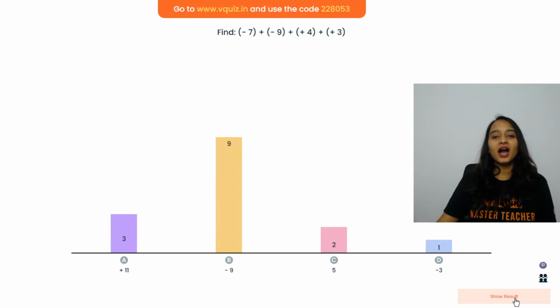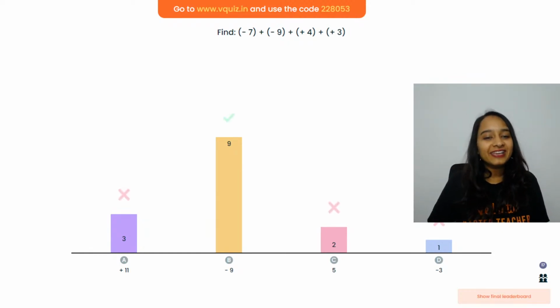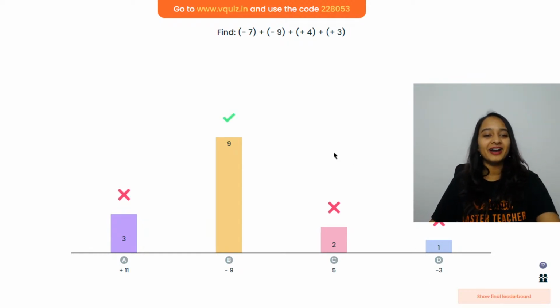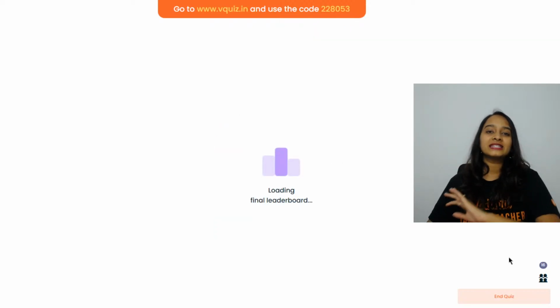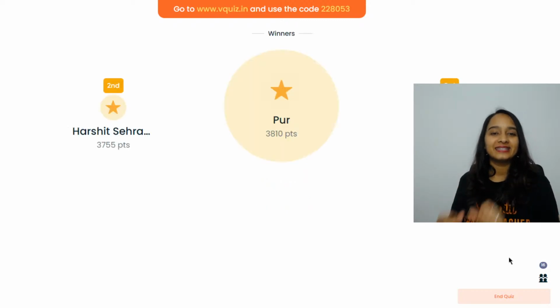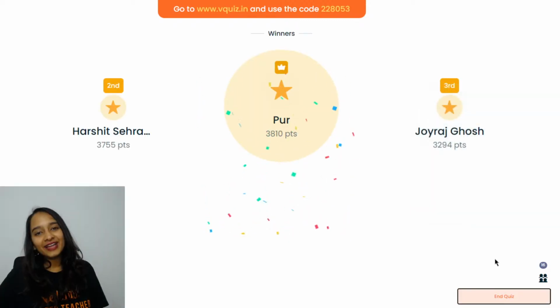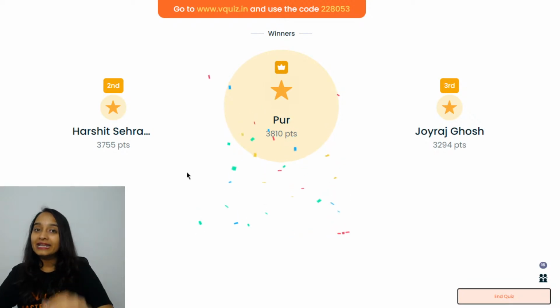That's a time up. Very good. Very good, everybody. So the correct answer here is option number B, which is equal to -9. And look at the winners. We have Par leading the leaderboard.